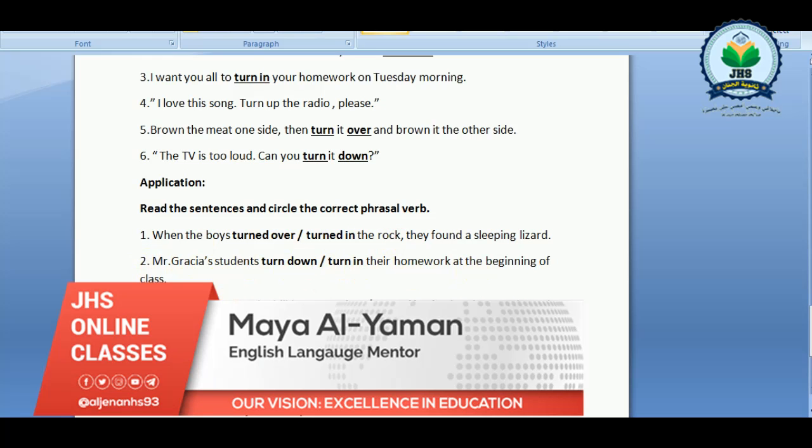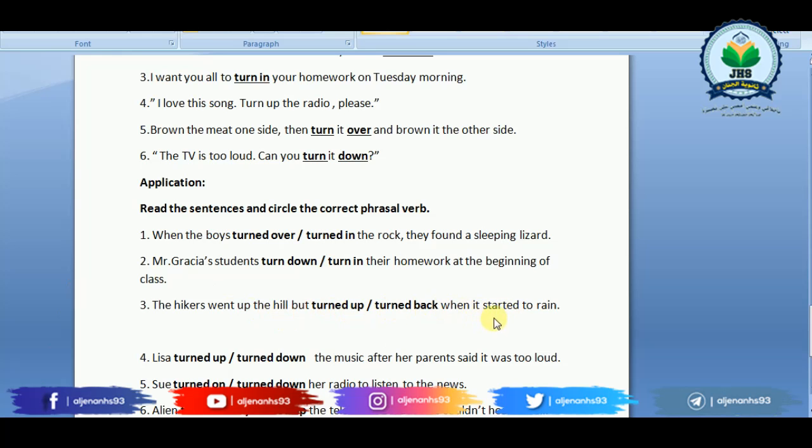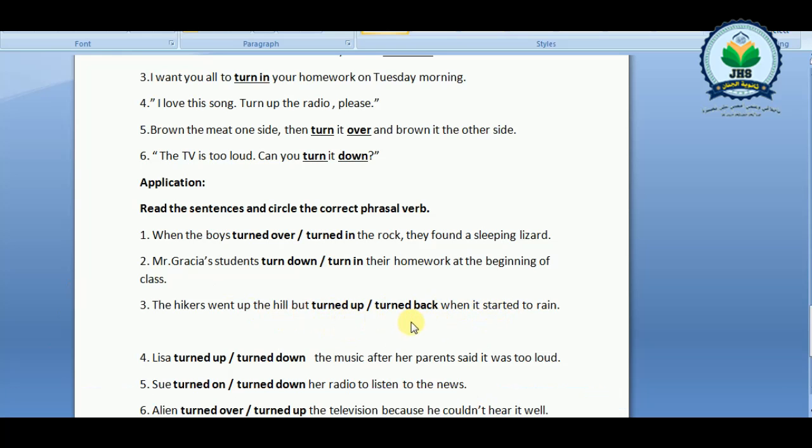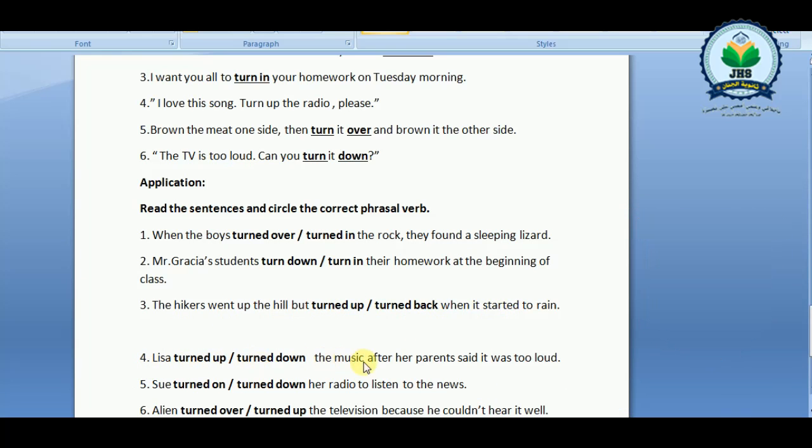Number 3. The hikers went up the hill but turned up or turned back when it started to rain. So when it started to rain, they turned up or turned back. Number 4. Lisa turned up or turned down the music after her parents said it was too loud. What did Lisa do? Turned up or turned down the music? Number 5. Sue turned on or turned down her radio to listen to the news. What did Sue do? Turned on or turned down her radio?